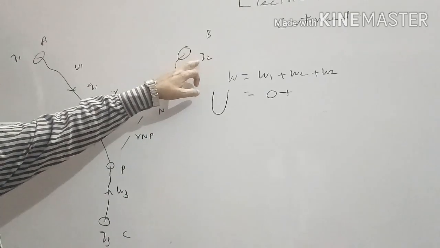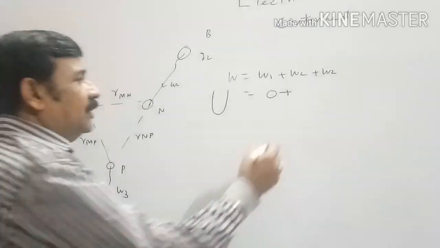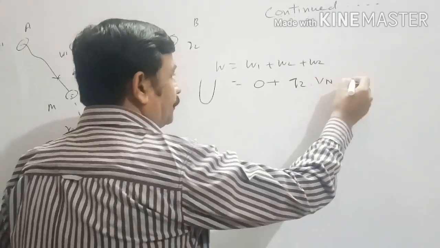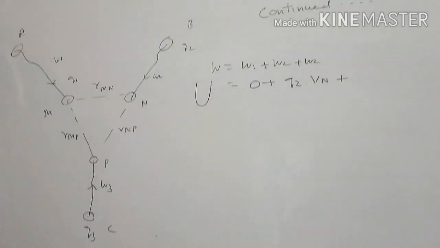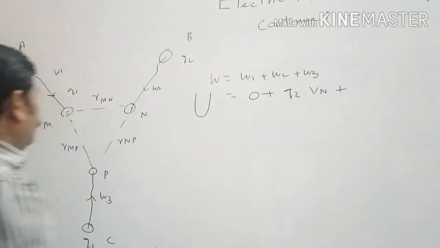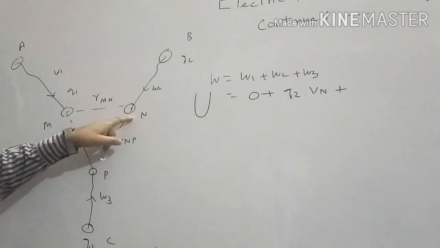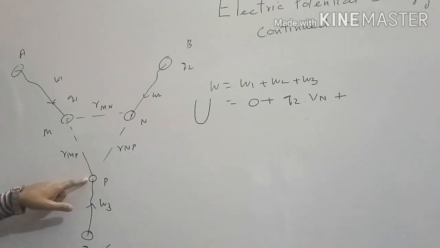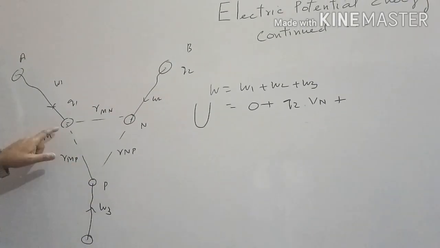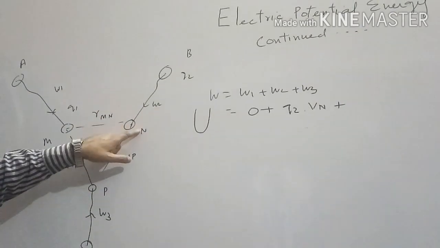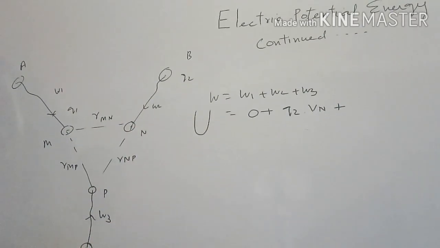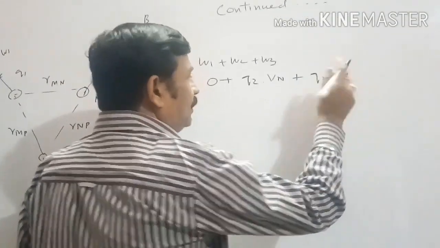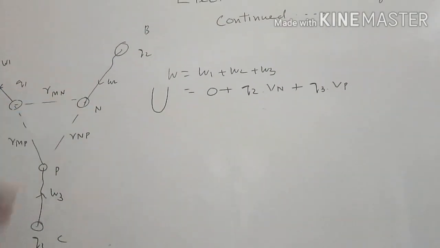So when Q2 is shifted from infinity to N, work done will be the charge which is to be shifted times the potential at N, plus W3. Now when Q1 and Q2 are both kept here, both will develop potential at P. So the total potential at P will be the sum of the potential at P due to this member and the potential at P due to this member. So when Q3 is shifted from infinity to P, work done will be Q3 into VP. What is VP? The total potential at P developed by both the members.